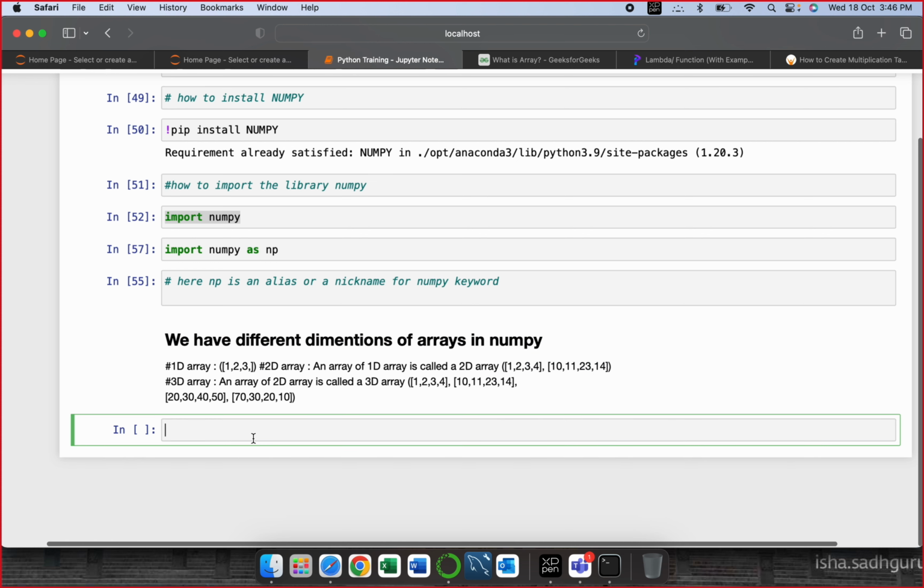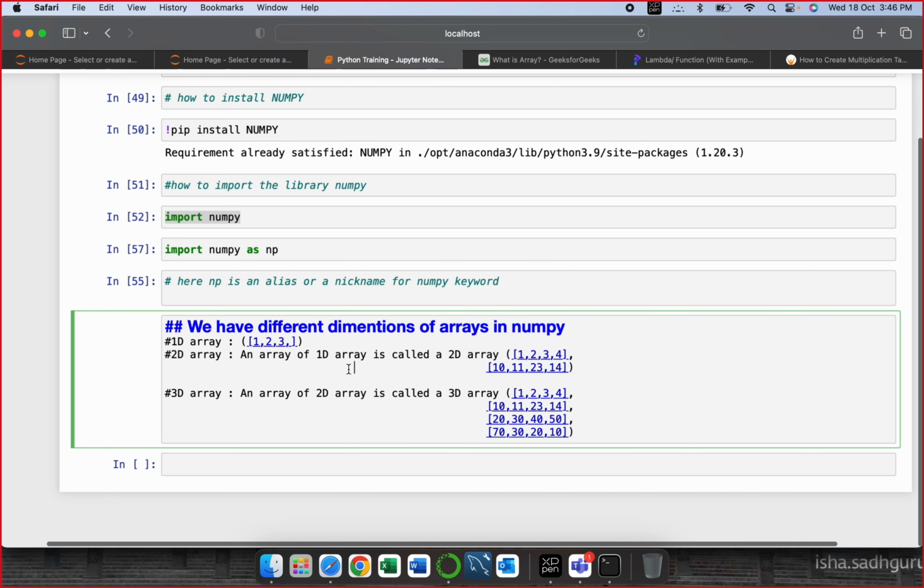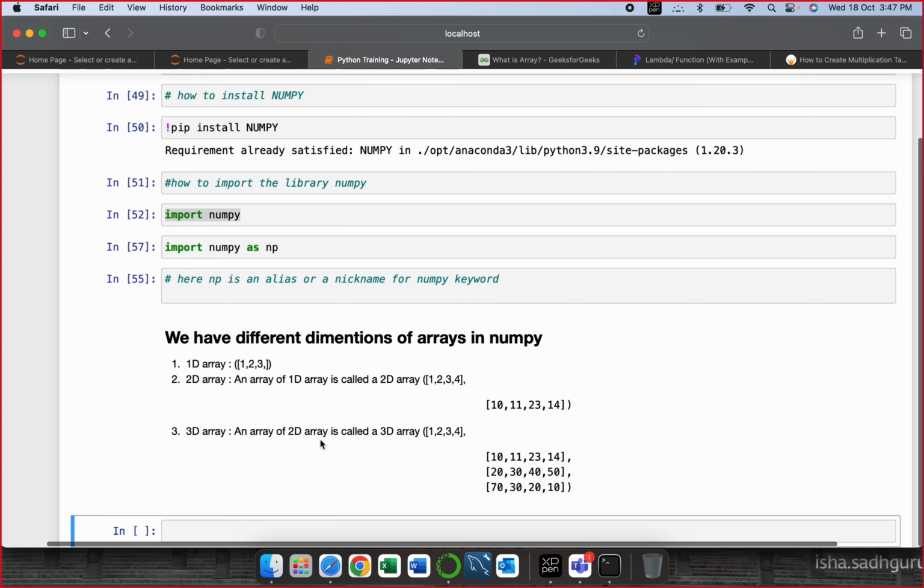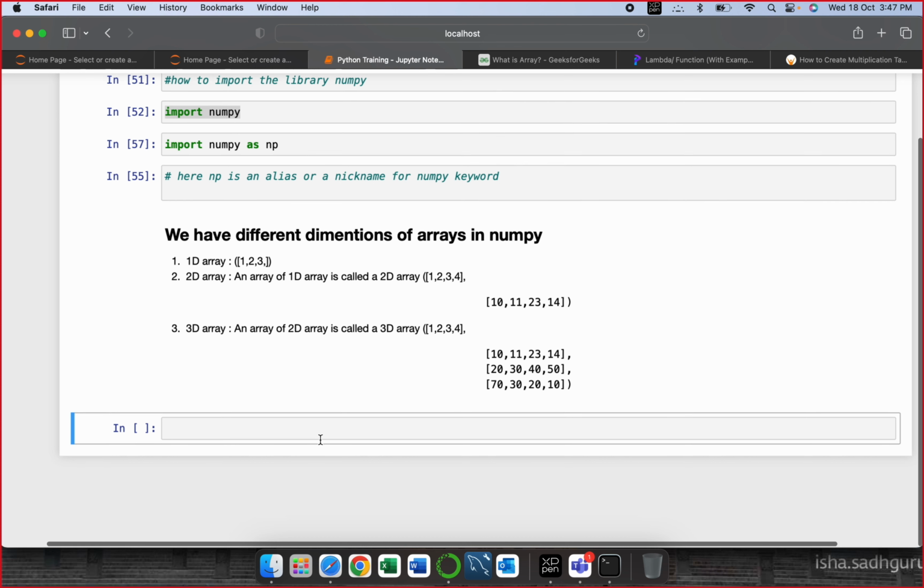So that's how 1D, 2D, 3D arrays are diversified or identified. So let me just do it like this, so that once you read also you'll get to know what it is. Fine. This is how 1D, 2D and 3D arrays are defined and how they look like actually in NumPy. I'll show you how these are created.